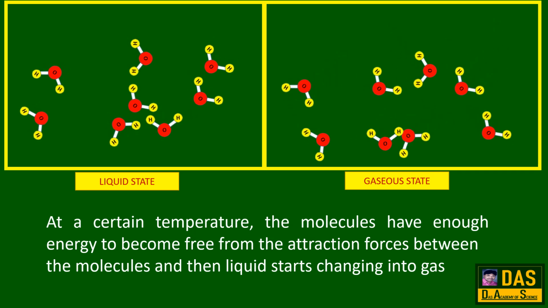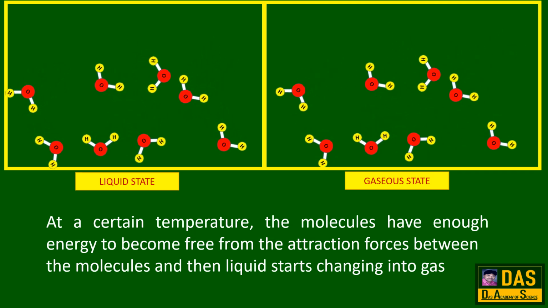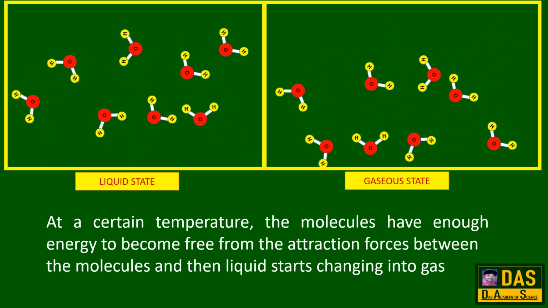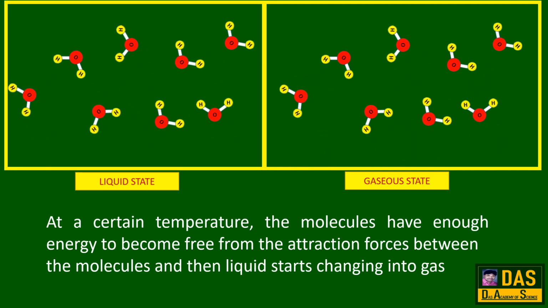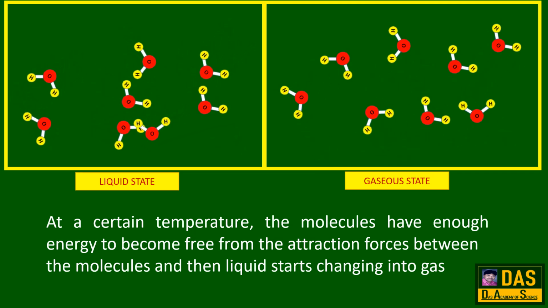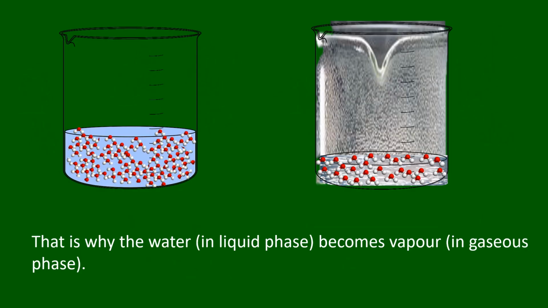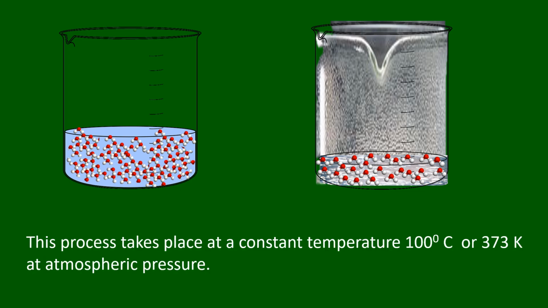At a certain temperature, the molecules have enough energy to become free from the attraction forces between the molecules, and then liquid starts changing into gas. That is why the water in liquid phase becomes vapor in gaseous phase. This process takes place at a constant temperature 100 degrees Celsius or 373 Kelvin at atmospheric pressure.